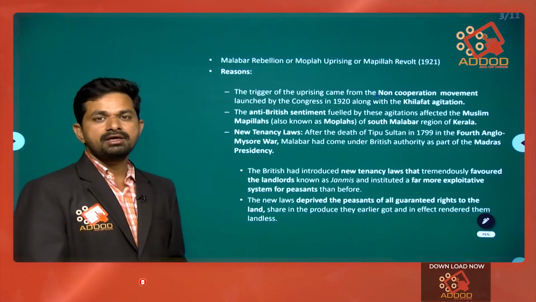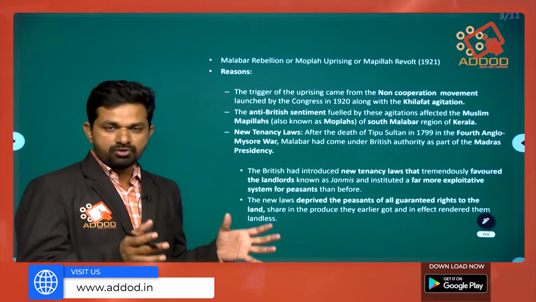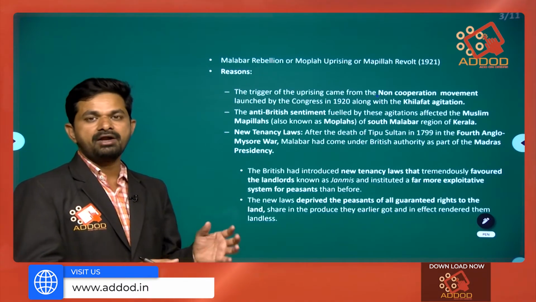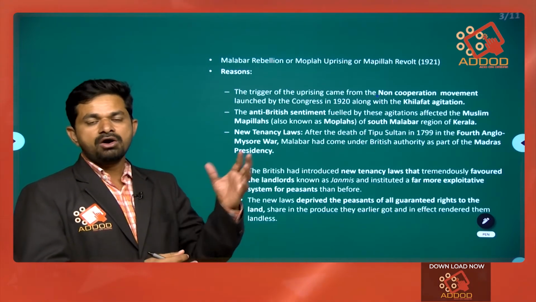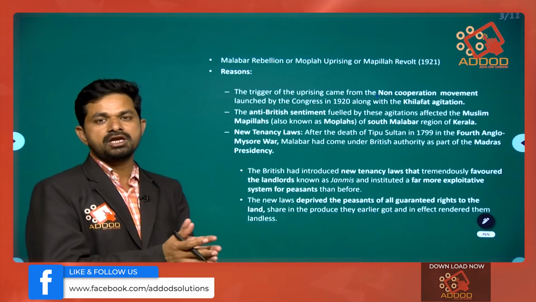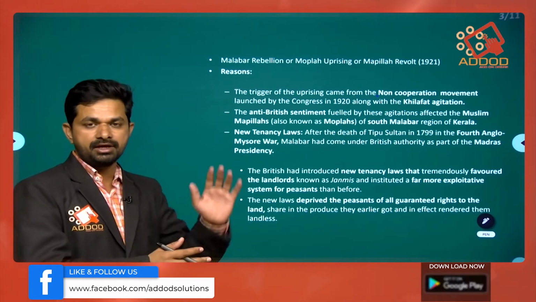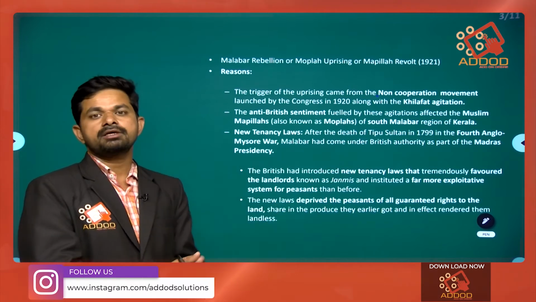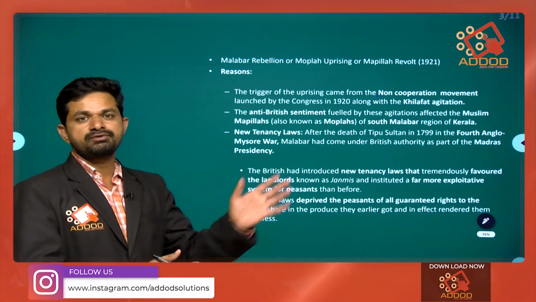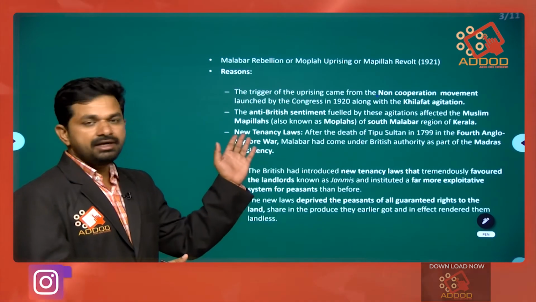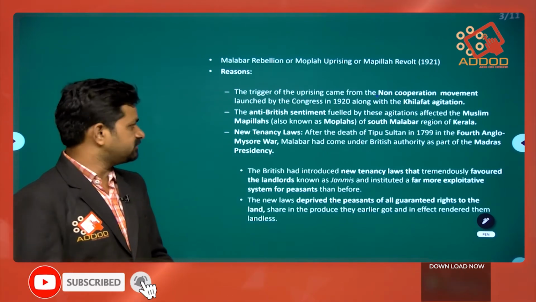What is Khilafat? Khilafat is a movement concerning the Ottoman Empire, where the holy place of Islam in Turkey was to be relieved from the Christian world. So the Khilafat movement started and extended to India as well.